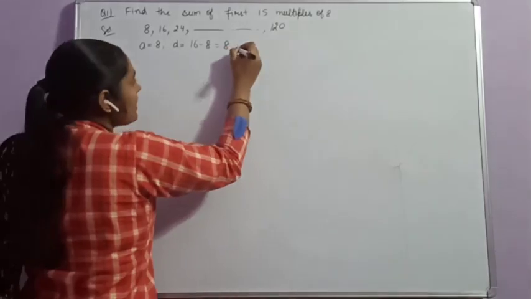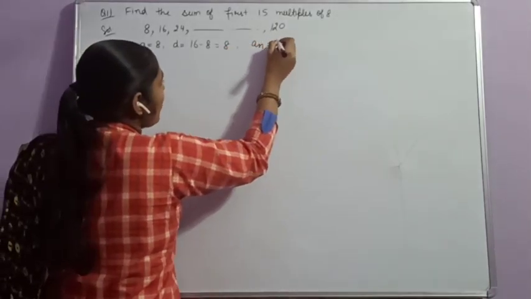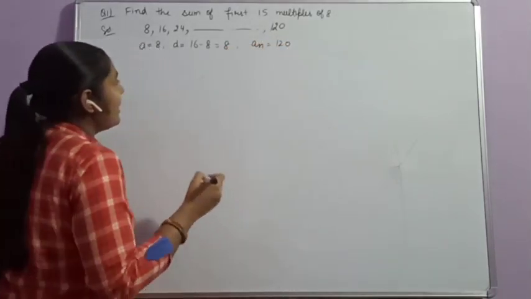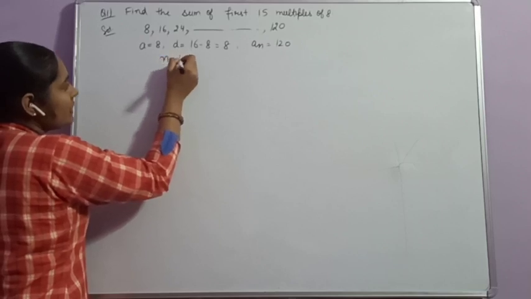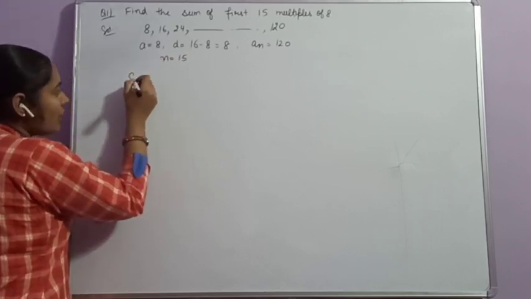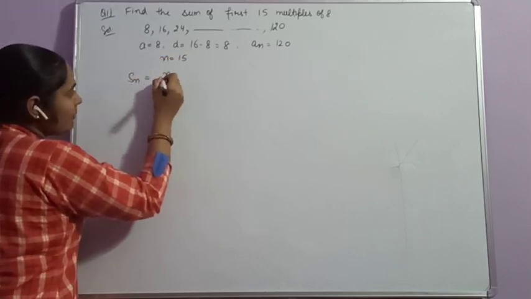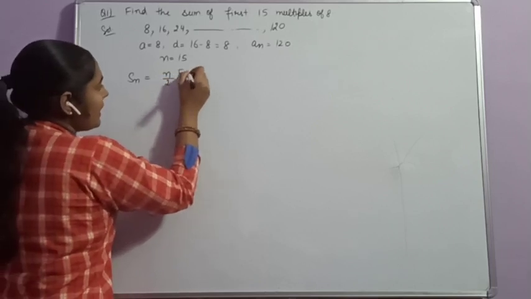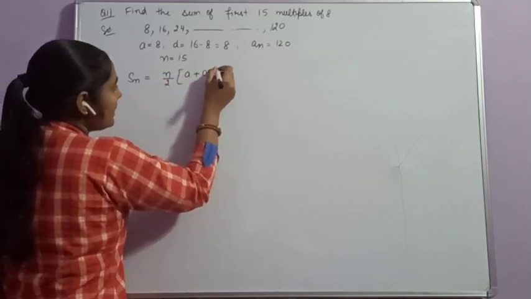And nth term is 120. N is 15. And we know that the formula for Sn is equal to n by 2 into A plus An.